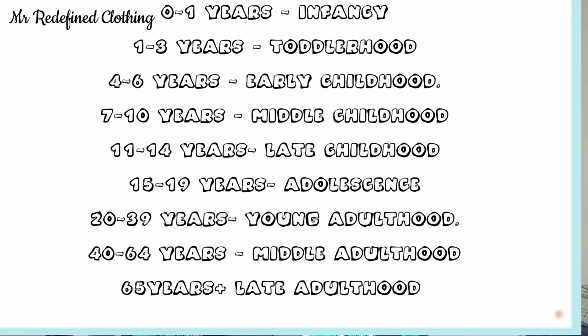Now, 15 years to 19 years is being seen as adolescence. And then from 20 years to 39 years is being seen as young adulthood, while 40 years to 64 years is being seen as middle adulthood, and then 65 years and above is being seen as late adulthood. So these are the stages of growth for every human being. So I deemed it fit to bring it up for us to understand.